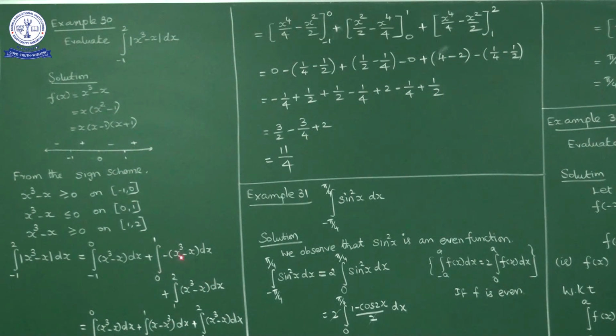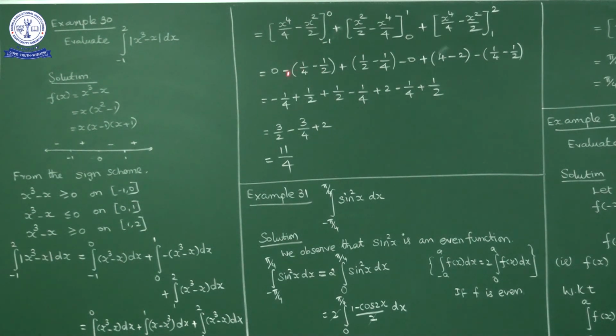Now multiply the minus inside, so what we get? Integral minus 1 to 0 of x cube minus x dx plus integral 0 to 1 of x minus x cube dx plus integral 1 to 2 of x cube minus x dx. Now if we integrate, x cube integration is x power 4 by 4, minus x integration is x square by 2. Lower limit minus 1, upper limit 0; here lower limit 0, upper limit 1; here lower limit 1, upper limit 2. Now by applying the upper limit 0 minus the lower limit, 1 by 4 minus 1 by 2.